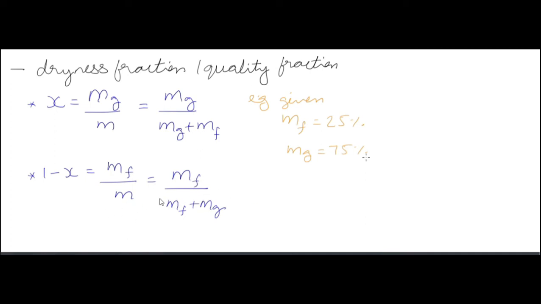Now if you are given in a question that we have 25% mass of saturated liquid and 75% mass of saturated vapor, then you can compute the dryness fraction as 0.75, which corresponds to 75%, and the total mass as 0.75 plus 0.25, which is 1. Total mass, as I have said, is equal to mg plus mf, where mg is the mass of the saturated vapor and mf is the mass of the saturated liquid.